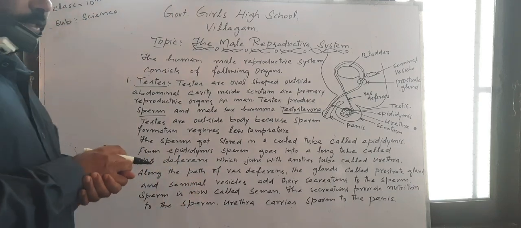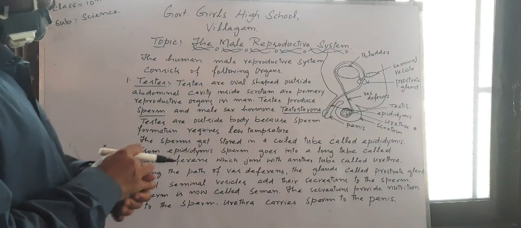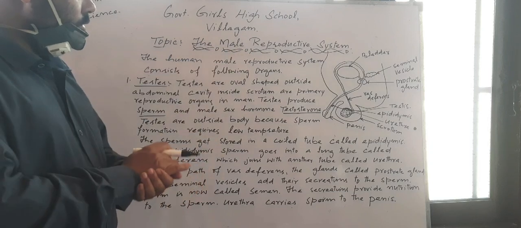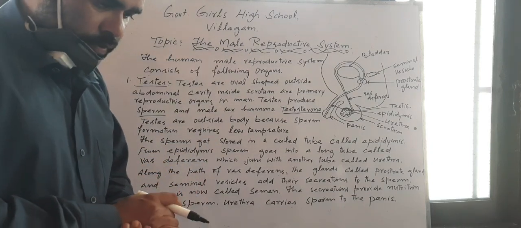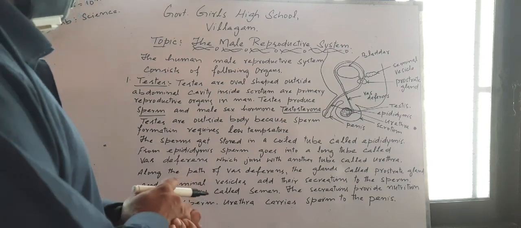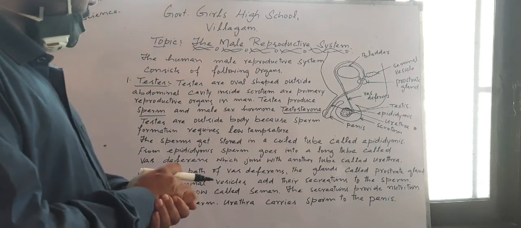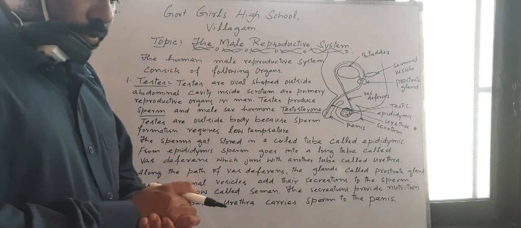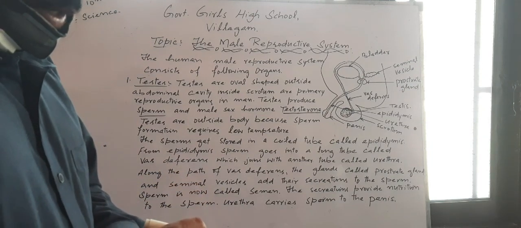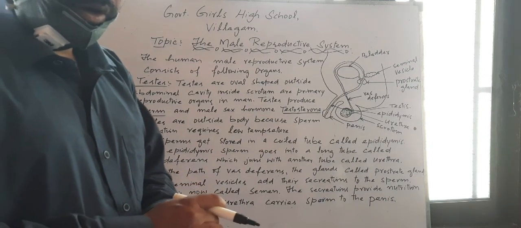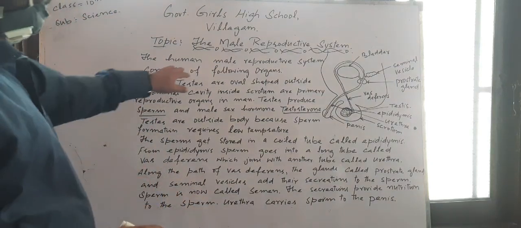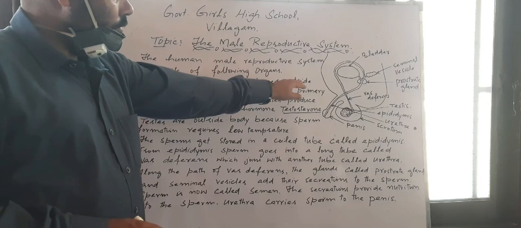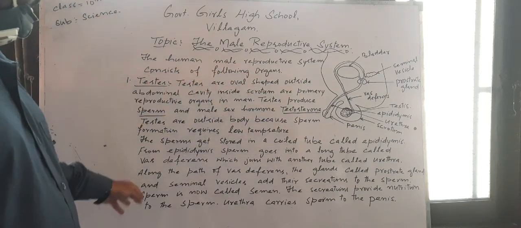It's class 10, subject science, and today's topic is the male reproductive system. It's one of the important topics about which questions are always asked in the exams. So we are going to deal with what the male reproductive system is, and actually we will see how the sperms are formed. The human reproductive system, as you will see on the board, consists of the following organs.